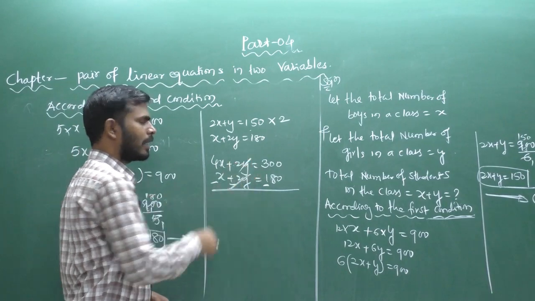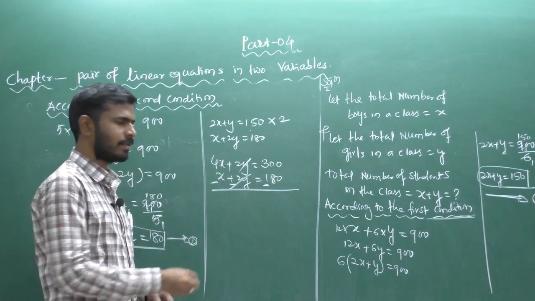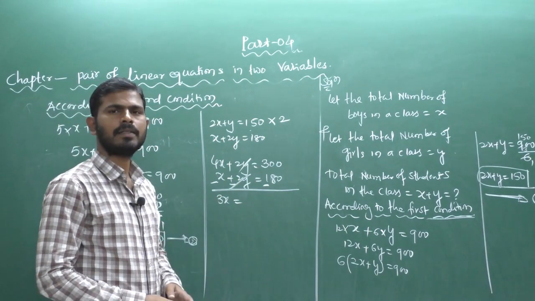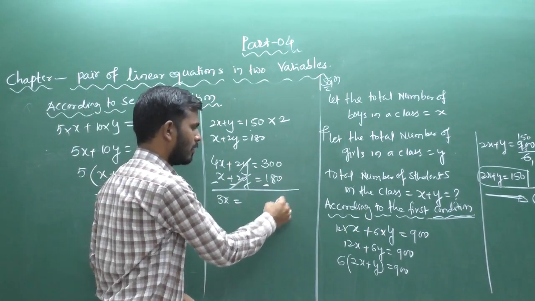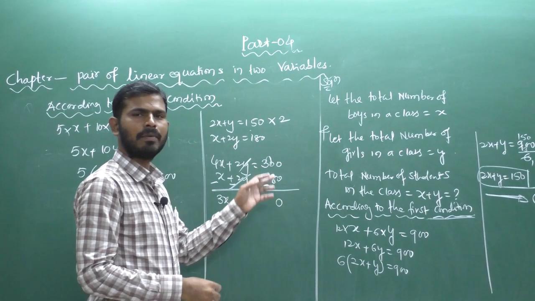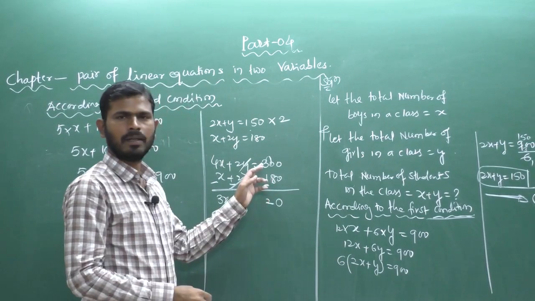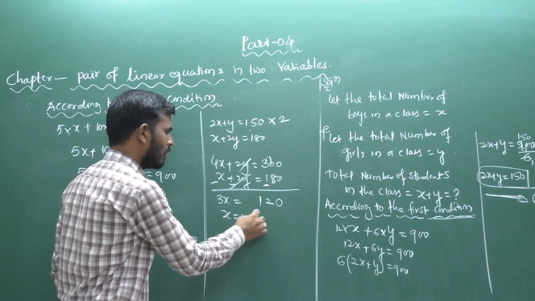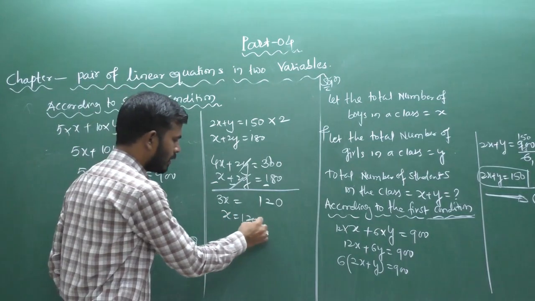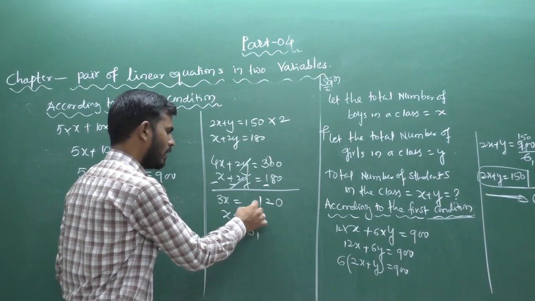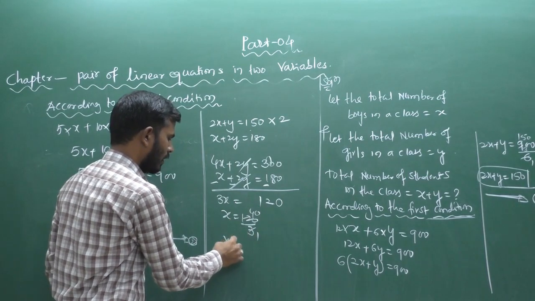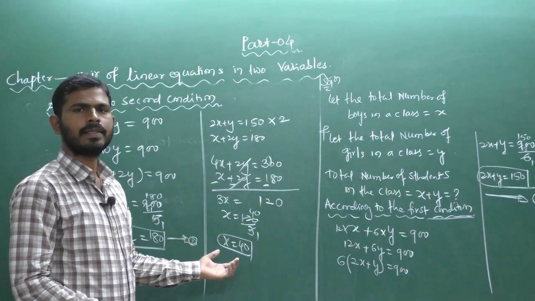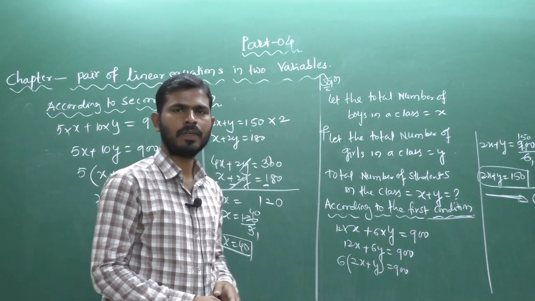So 2y gets cancelled. 3x minus x is 3x. Next, 300 minus 180: 0 minus 0 is 0; borrow, 10 minus 8 is 2; 2 minus 1 is 1. So 3x equal to 120, which means x equal to 120 divided by 3. 3 ones are 3, 3 fours are 12, so x equal to 40. This is the number of boys in the class, 40.